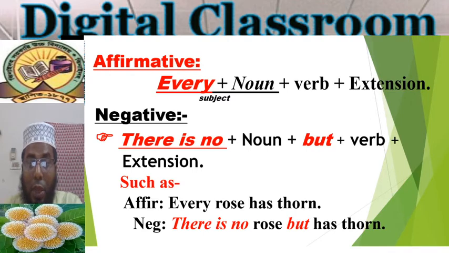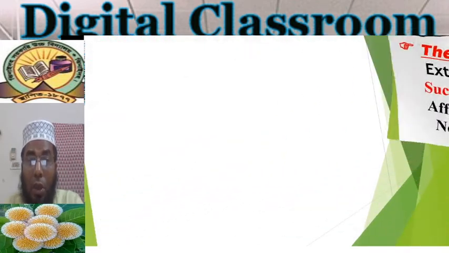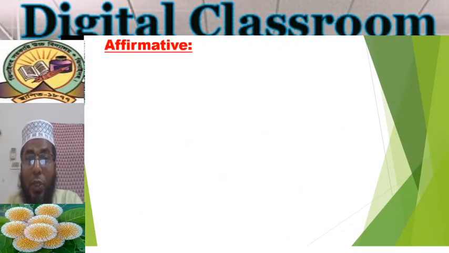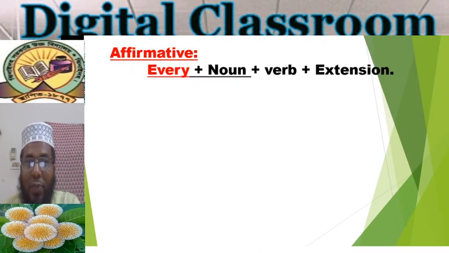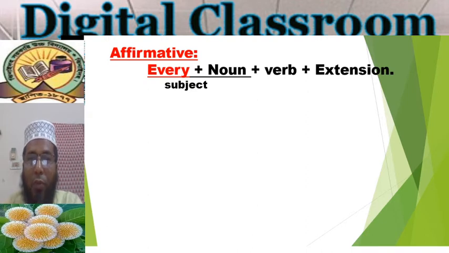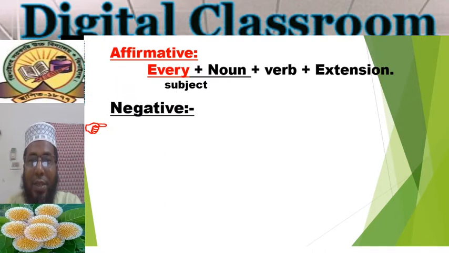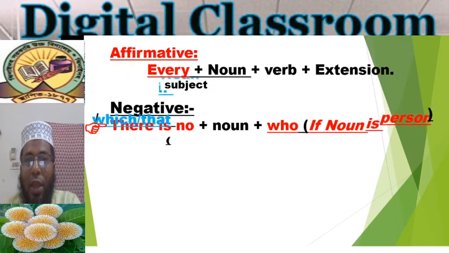So there are two more rules, let us see them. The next one is, if the affirmative sentence is structured the same way, that means every plus noun as a subject and verb plus extension, how can we change the sentence into negative in another way?